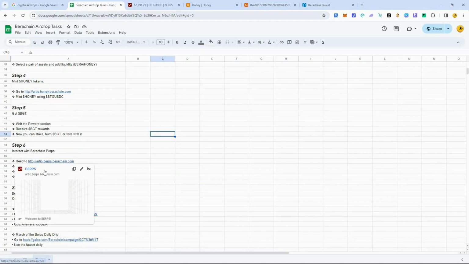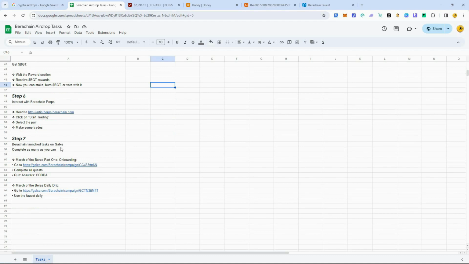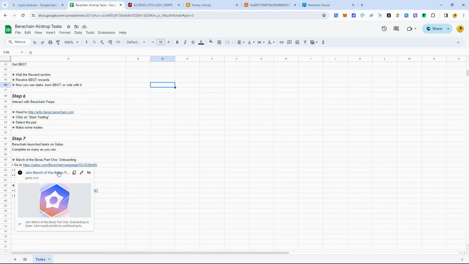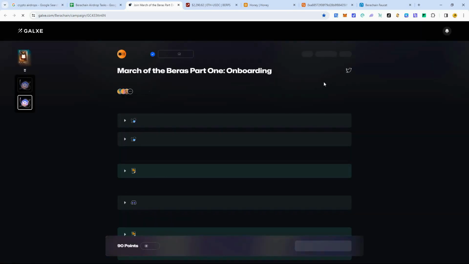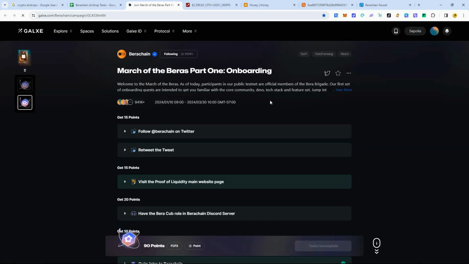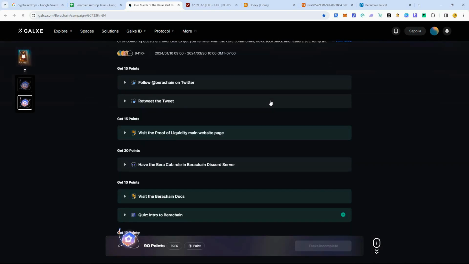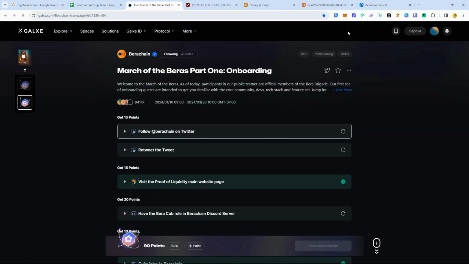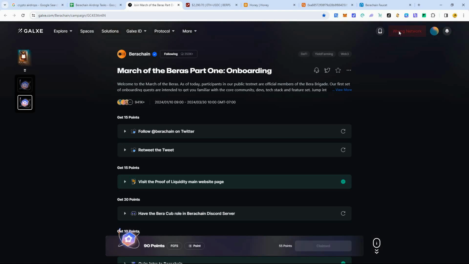Okay, so now we move on to step 7, which is you want to go and complete these tasks on Galaxy. So you're going to click on this here to go to Galaxy. Now, I've already done most of these on my other account. Like I said, this is my second wallet, just doing this for demo purposes. But you can go through these tasks. You're going to need to log in to Galaxy and create your account. Basically, it just uses your MetaMask, so you can track that. Use the same MetaMask wallet that you're using for this airdrop.